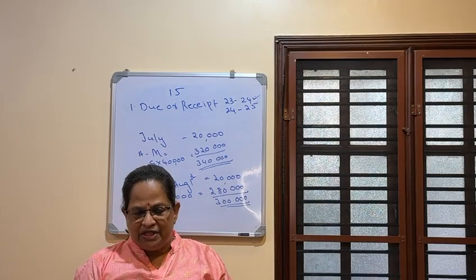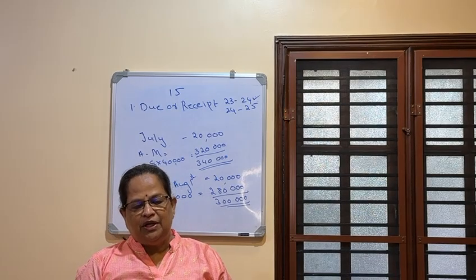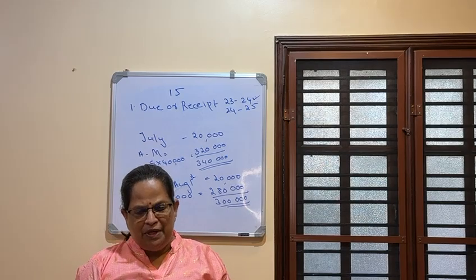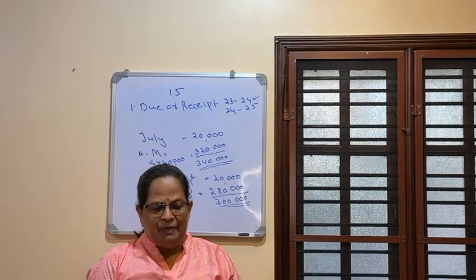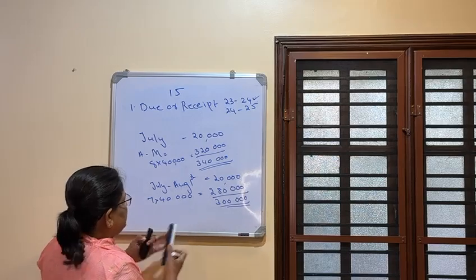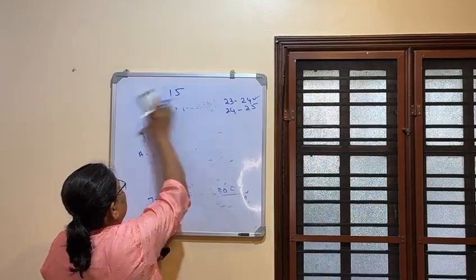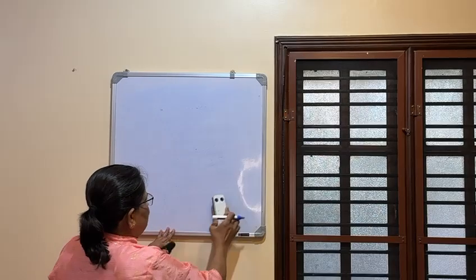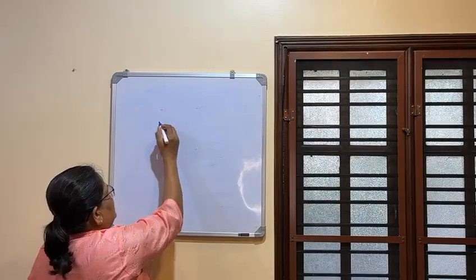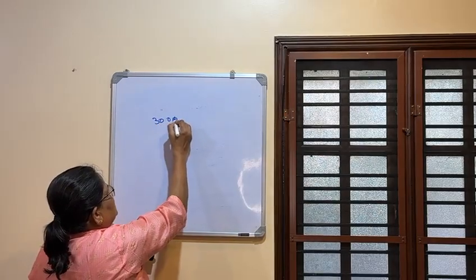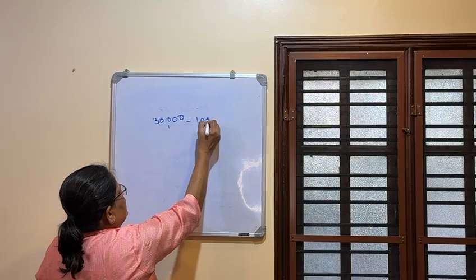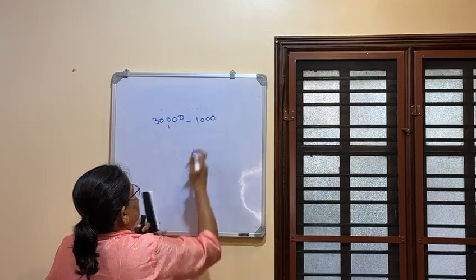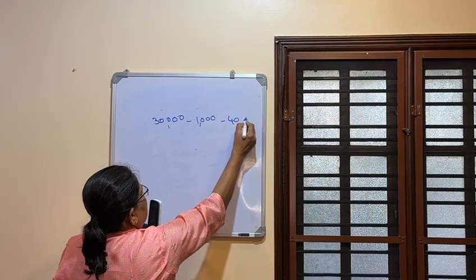Pay scale is a structured range of salaries for a particular job or group of jobs. That is the definition. It usually has a minimum pay, maximum pay and increment. Say for example, it is given like this. Pay scale meaning, whenever you join for a job, you get an appointment order. Say for example, it's 30,000, 1,000, 40,000. This is the pay scale.